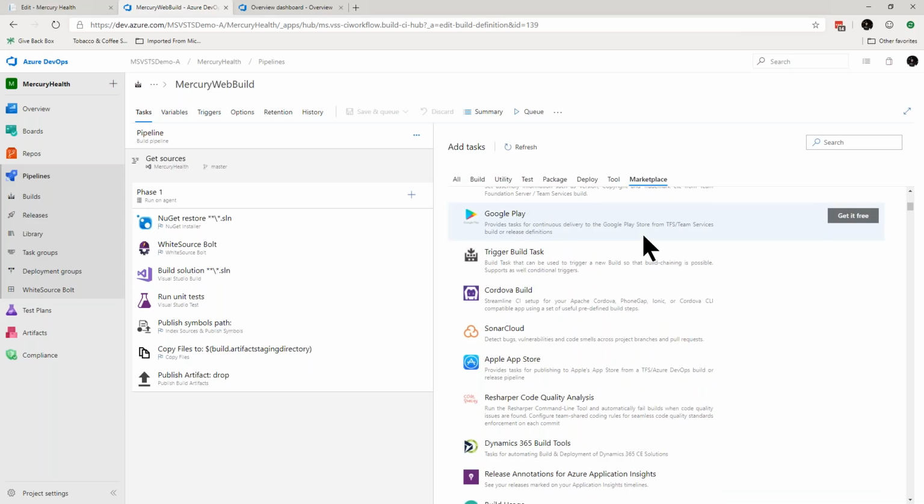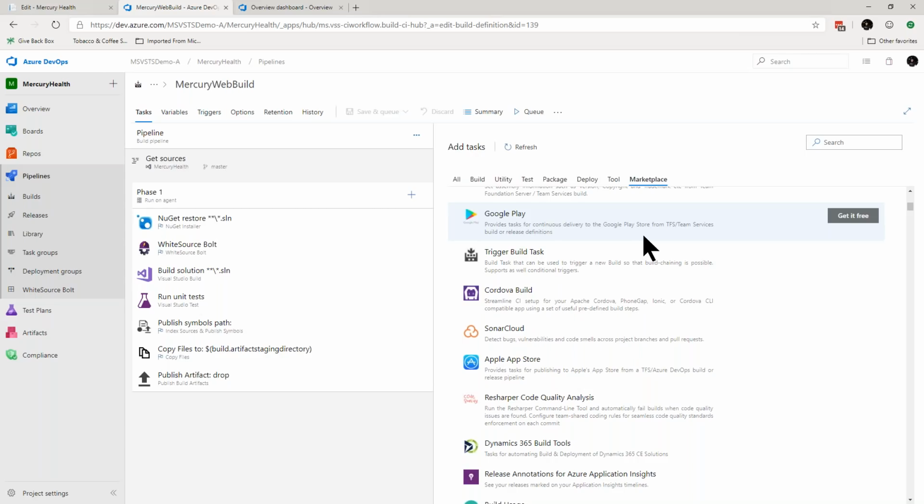So of course, the million-dollar question is, what if I want to do something in my build that doesn't exist out of the box and it's not in the marketplace? And it's still not a big deal, because guess what? You can write your own custom tasks. A custom task is nothing more than PowerShell or Node.js. So what that means is literally anything you can do from the command line, you can easily create custom tasks to do as well.